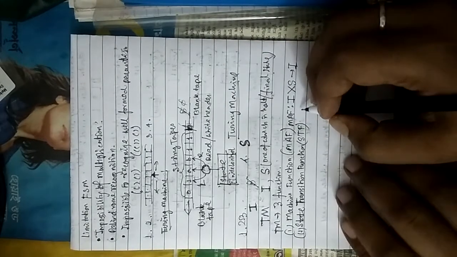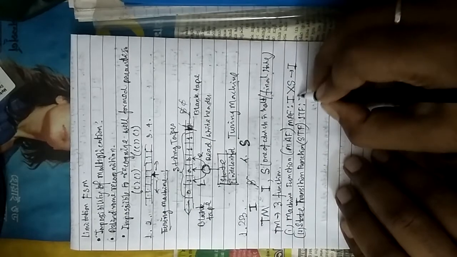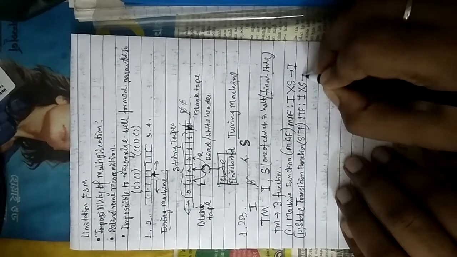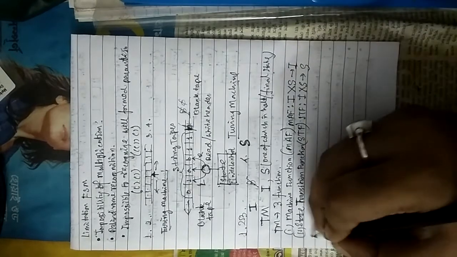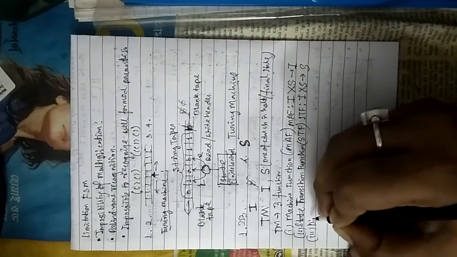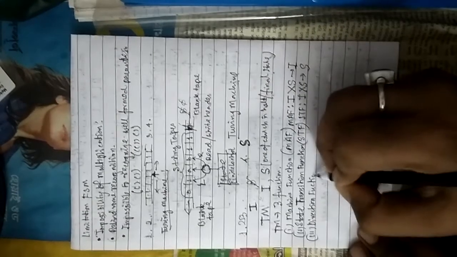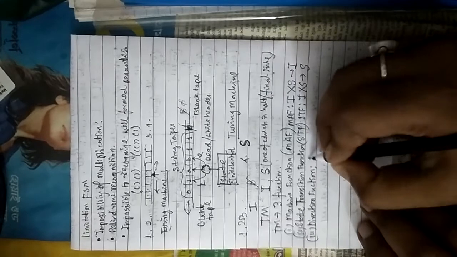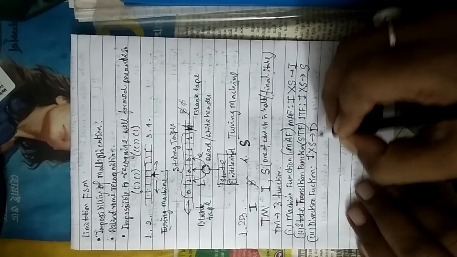You can write it this way: I × S → S. And number 3 is the direction function. You can write this as I × S → D.